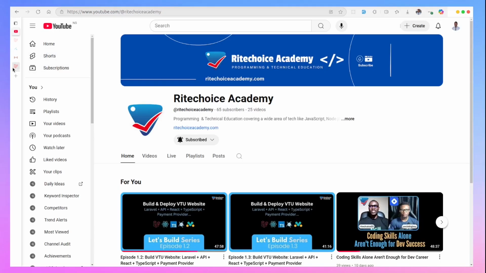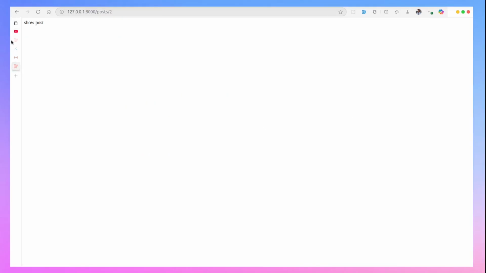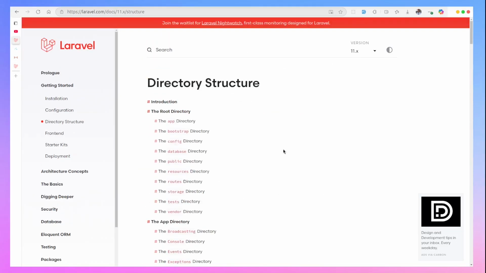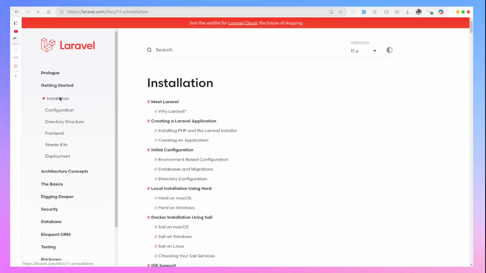So we are going to start directly from the Laravel documentation here. Let's go to getting started, Installation. So the first thing is, what is Laravel? If you're familiar with building web applications, you will notice that sometimes, if you are building a web application with PHP, it can be challenging if your application is growing bigger.